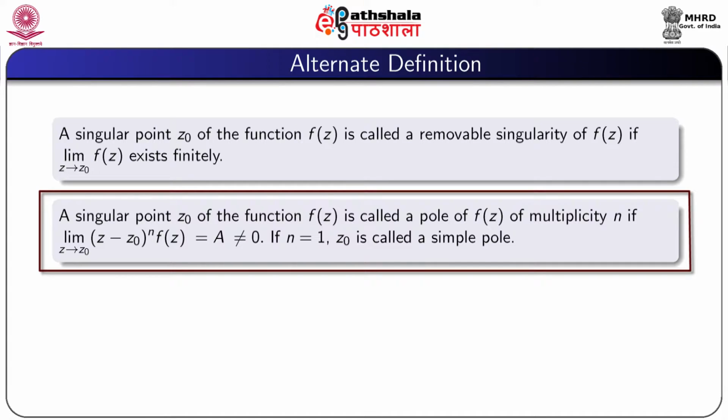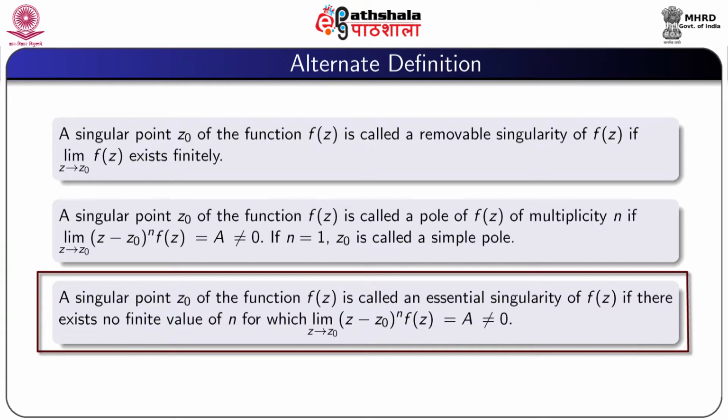If n equal to 1, then z0 is called a simple pole. A singular point z0 of the function f(z) is called an essential singularity of f(z) if there exists no finite value of n for which limit z tending to z0 of (z minus z0)^n f(z) equal to a not equal to 0.